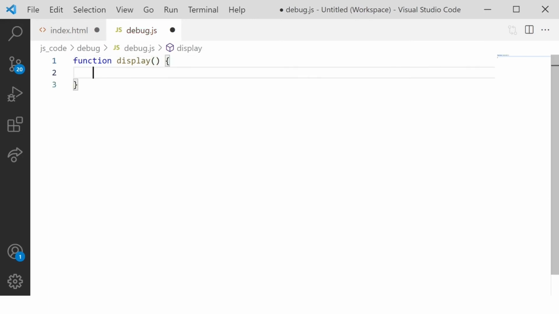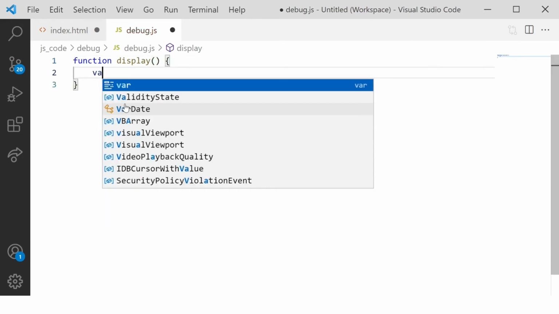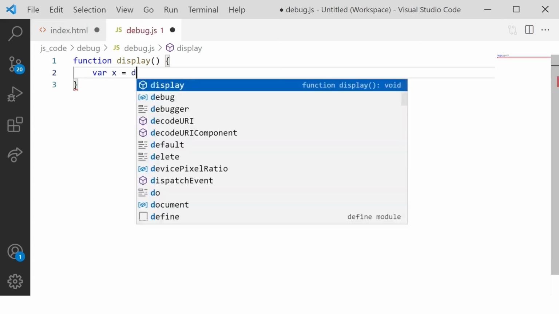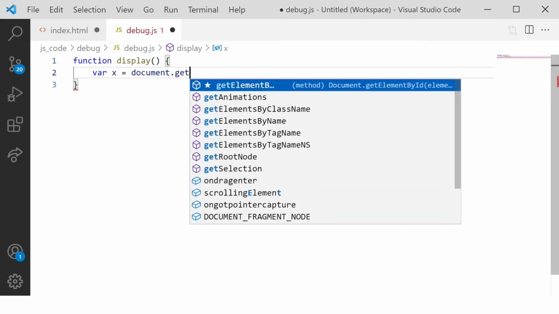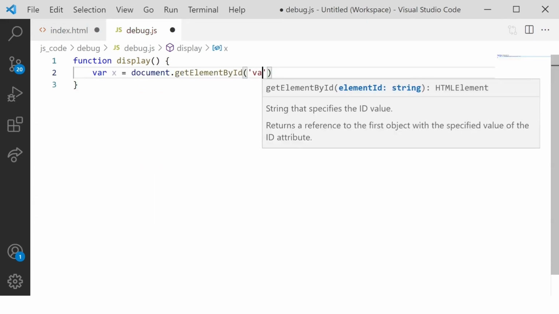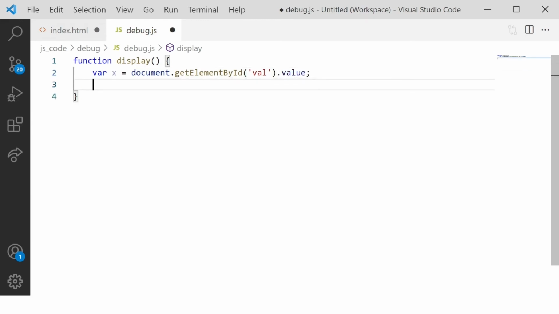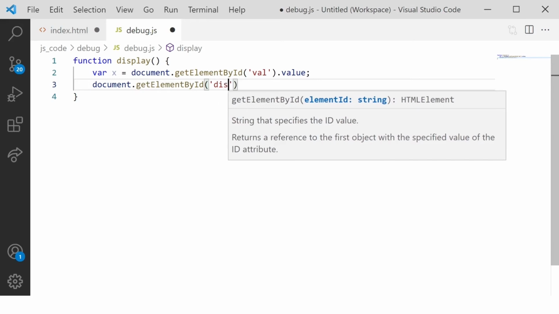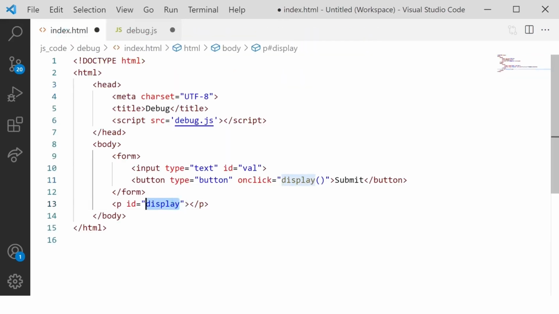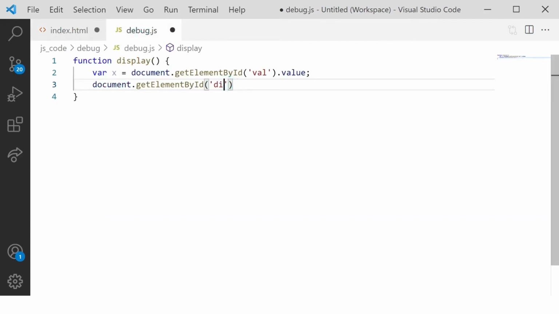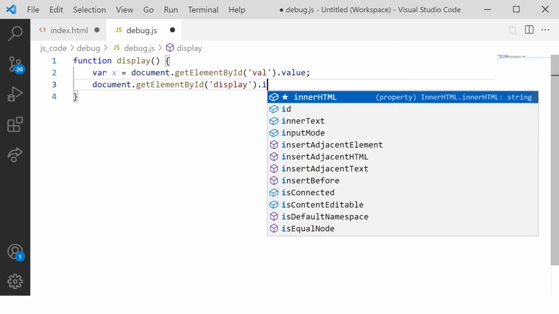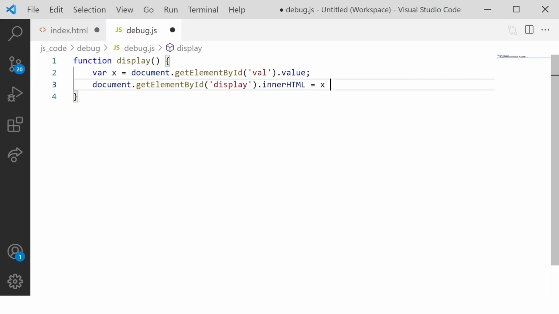Let's say I want to create a method which will take the user input. Let's say document.getElementById, I'll capture the data, let's say val.value. And then once I get the value, I'm going to say document.getElementById, I will get the display. That means where you want to display the data. I want to display the data here in this p tag. So whatever data we receive, we are going to say .innerHTML is equal to x plus 10.